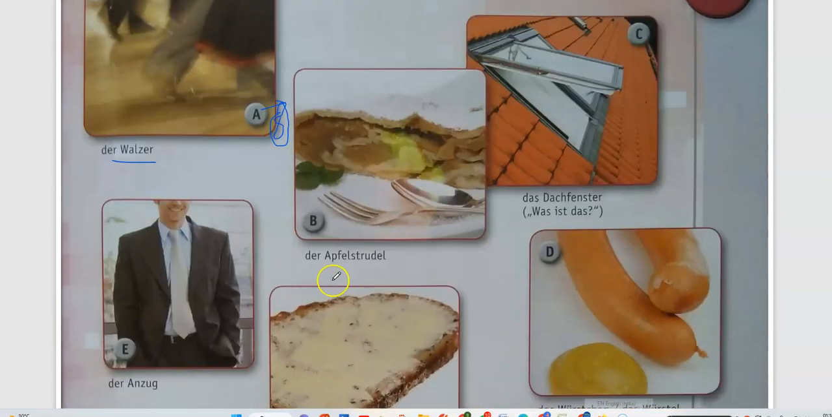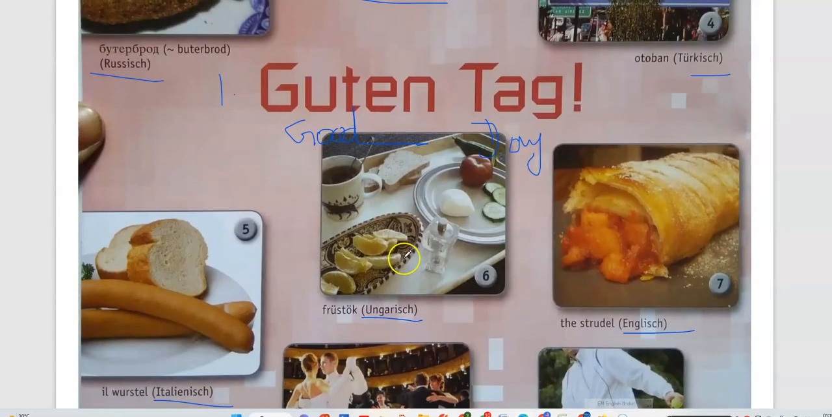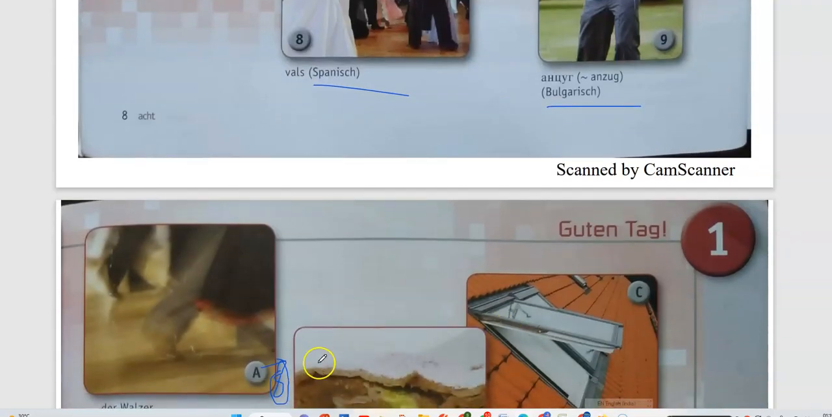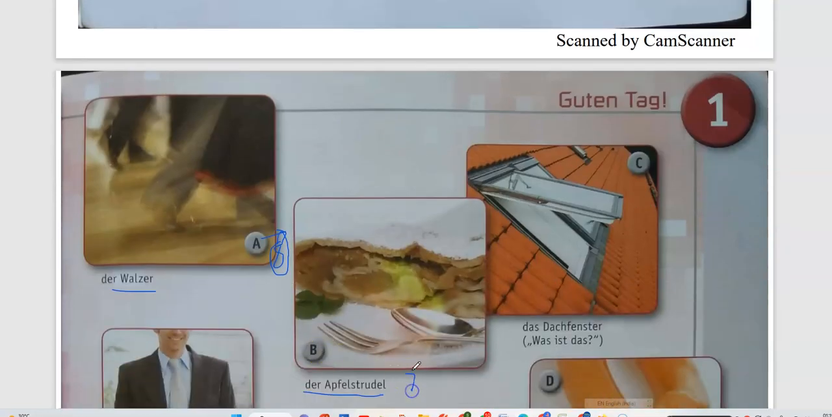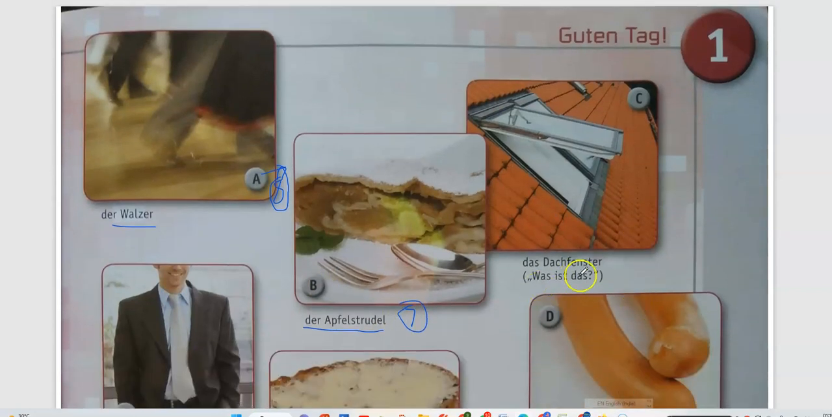Similarly, I have the Apfelstrudel, in German, apple pie. So here I'm picking the 7th one, the strudel, the apple wrap. Okay, and then the next one is Dachfenster. Dach is nothing but roof. Roof window, it is a roof window. Here Fenster is window. So we have to match the relative picture with this.